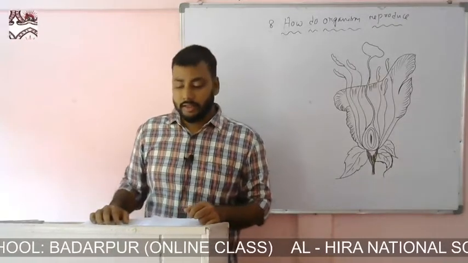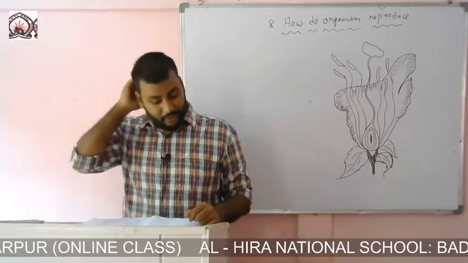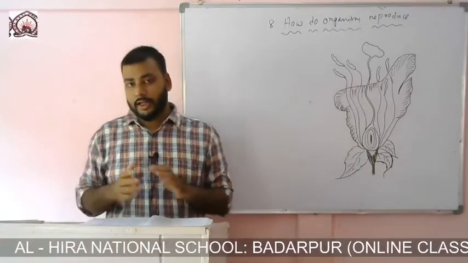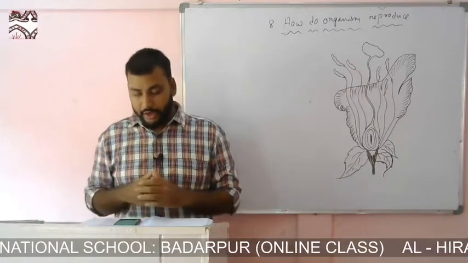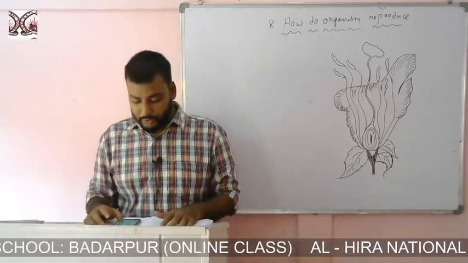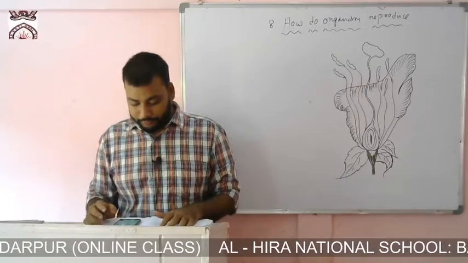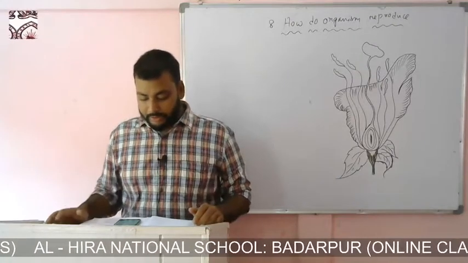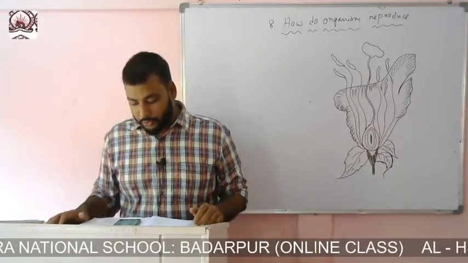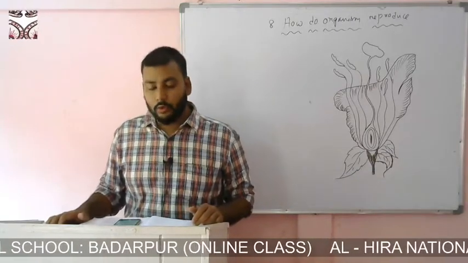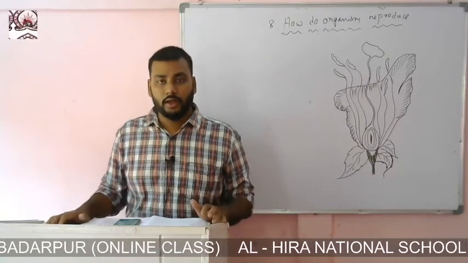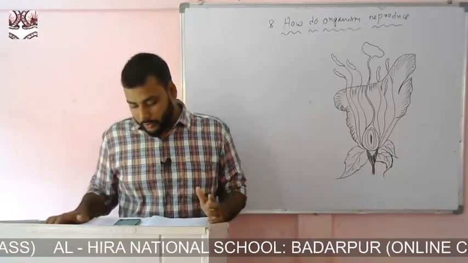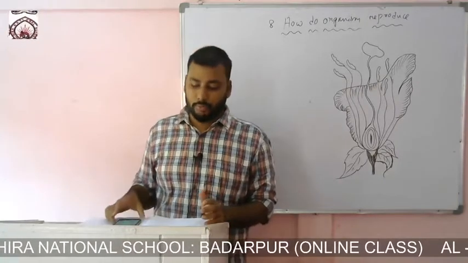Today we'll be starting a new chapter from your second evaluation syllabus, chapter 8, How do organisms reproduce? Before starting the chapter, let me notify you of the circular issued by the SEBA board. As per the latest circular, we will study up to unit 8.3.2, and from unit 8.3.3 onwards it is omitted, just for this year only. So remember, we will study up to 8.3.2, and from unit 8.3.3 it is completely omitted.